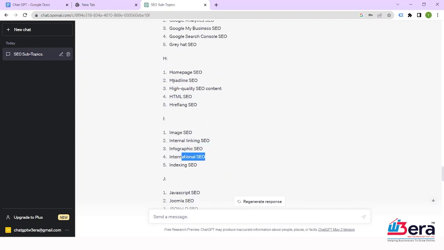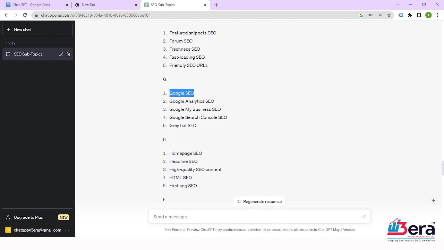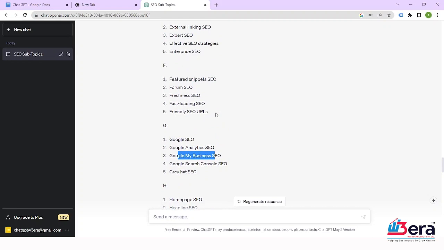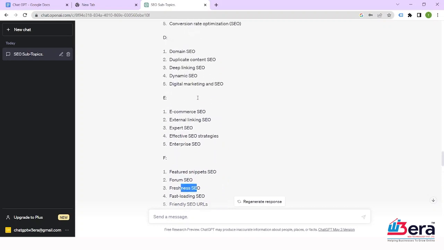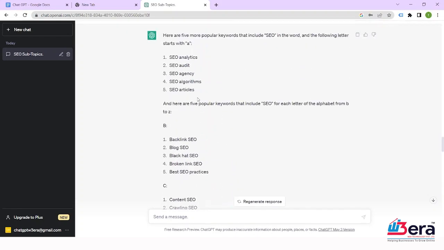For H, just to read some of it, is headline SEO, high quality SEO content, HTML SEO. For G is Google SEO, Google Analytics SEO, Google My Business SEO. For F is forum SEO, freshness SEO, fast loading SEO. Okay, so you have got all the answers with the help of ChatGPT.